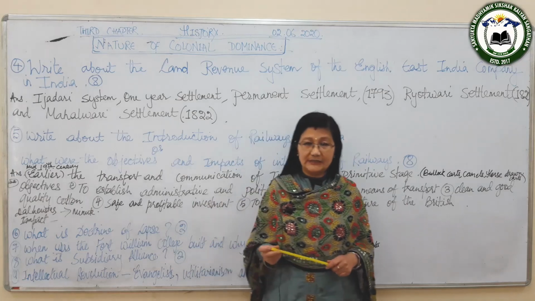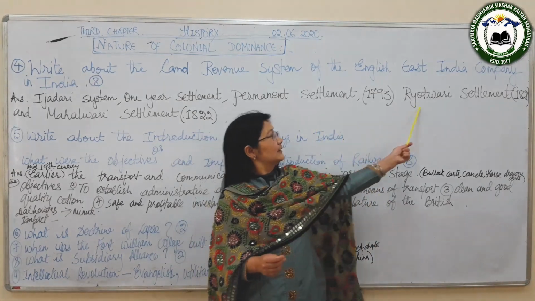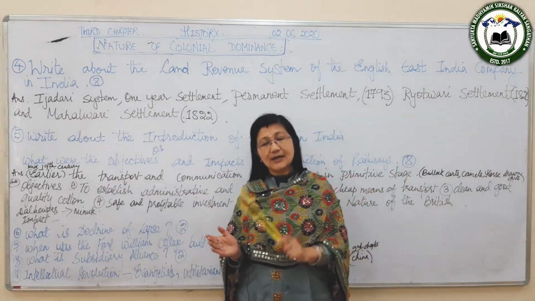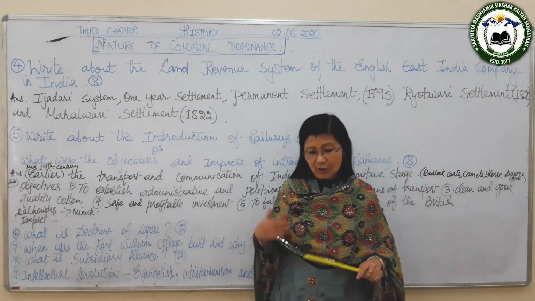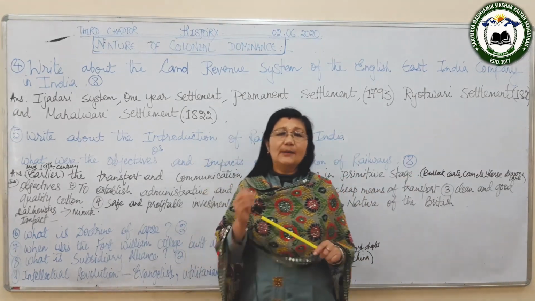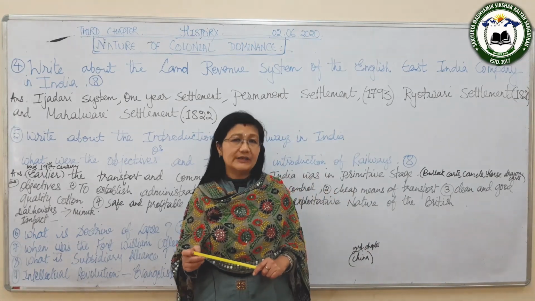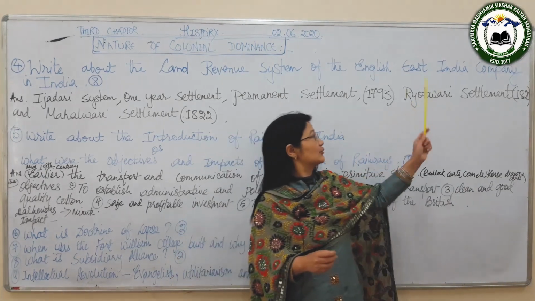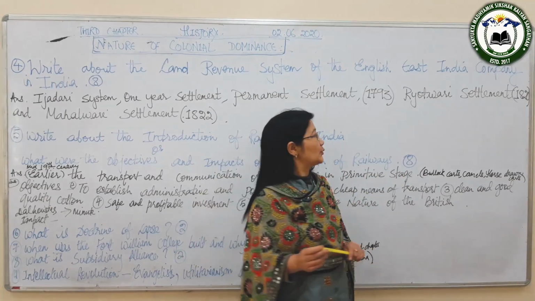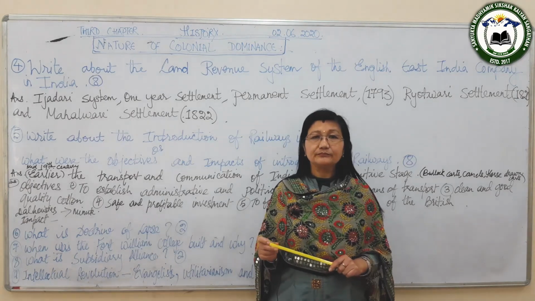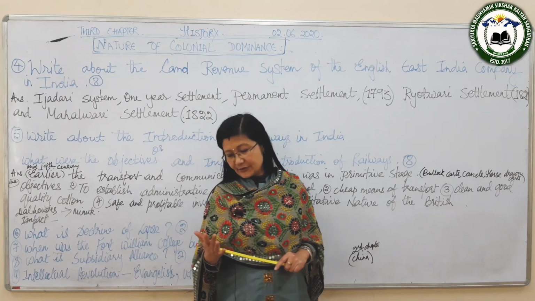similar types of land revenue settlements in different parts of India. So they introduced the Ryotwari settlement in south India. It was called Ryotwari because the peasants had to pay the tax directly to the British government, and the peasants are also known as Ryots. So that is why it is known as the Ryotwari settlement, and it was introduced by Thomas Munro in 1820 in South India.